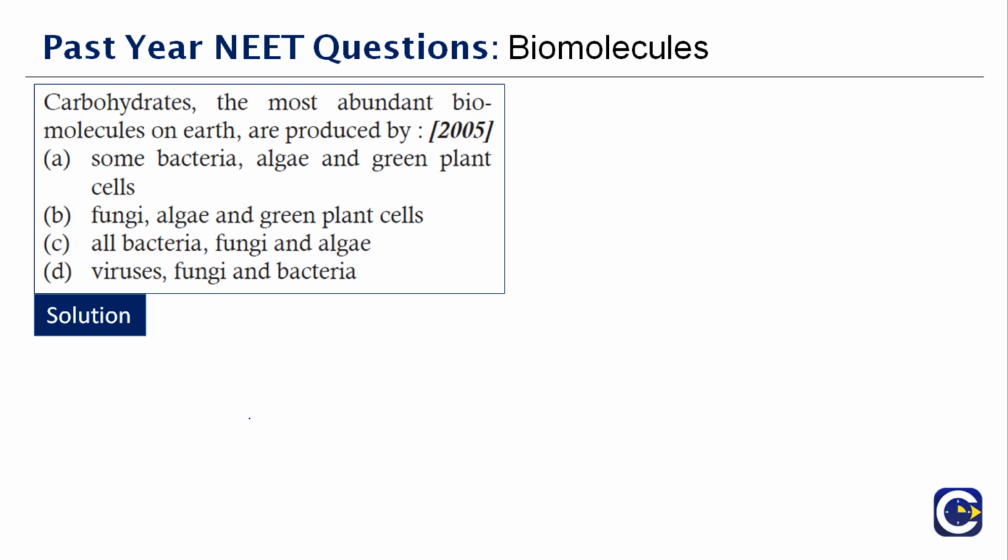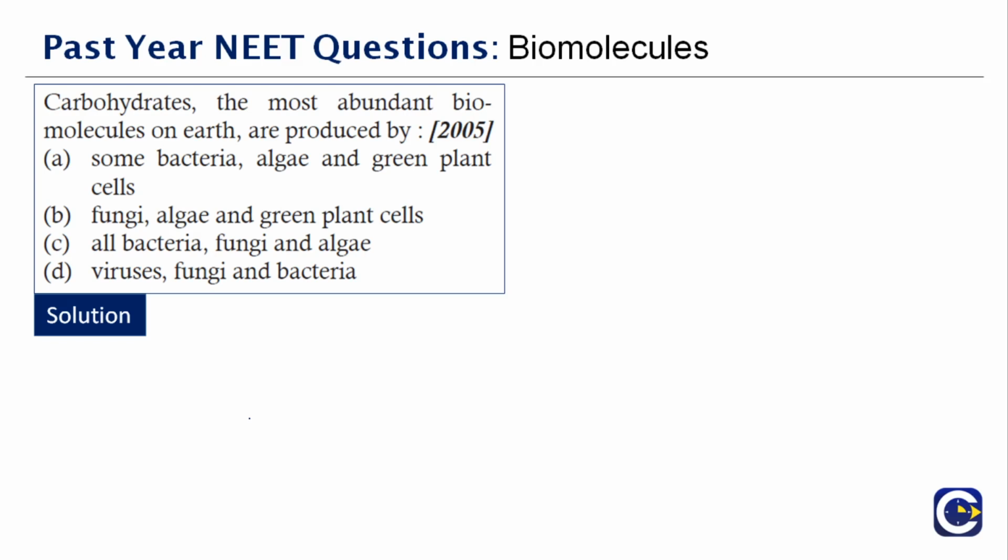Carbohydrates, proteins, lipids, all these are biomolecules. Now some bacteria such as Rhodopseudomonas, algae and green plants, these cells produce carbohydrates. So what all helps in the production of carbohydrates?